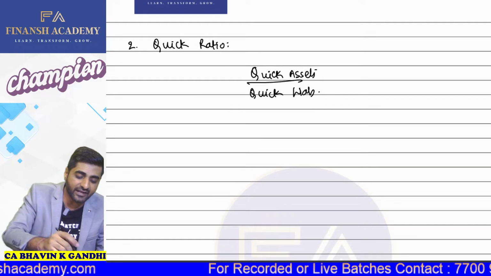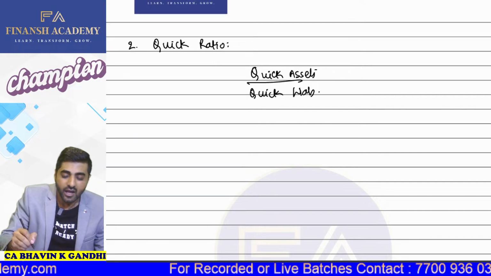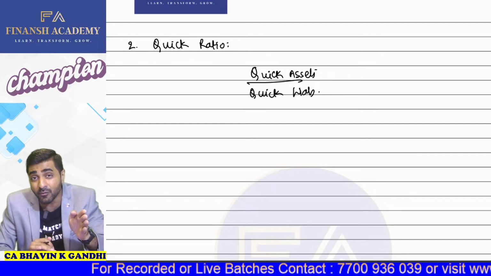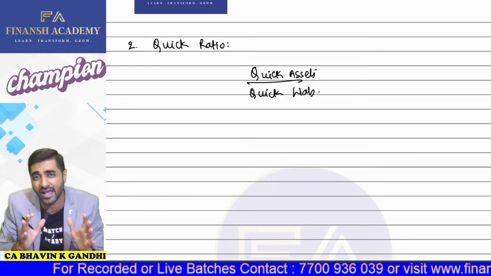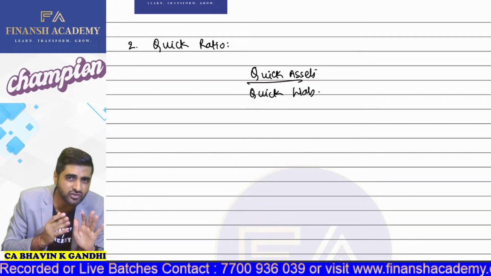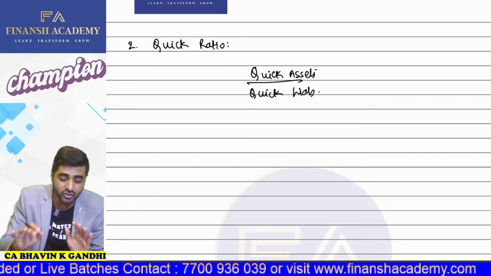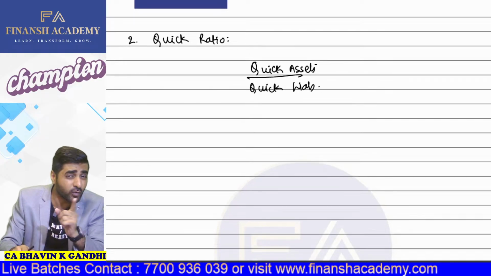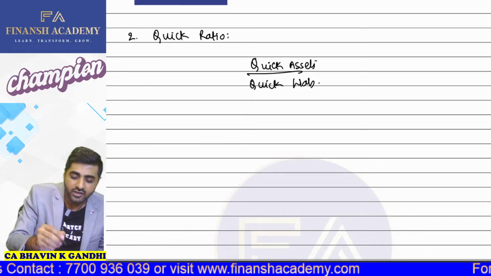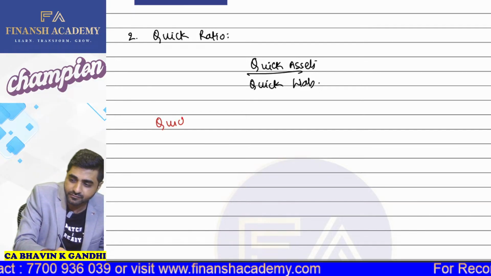So quick assets actually are those assets which can be immediately converted into cash without loss of time or value. So there should be no loss of time or value. Okay. So first we'll write down what are your quick assets. Okay. And I want this particular part to be in your notebooks. Okay. So what are your quick assets?